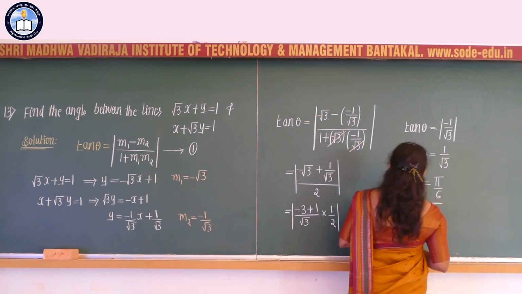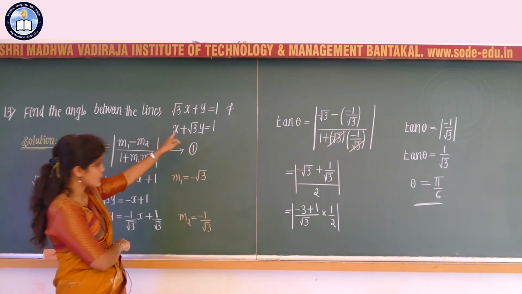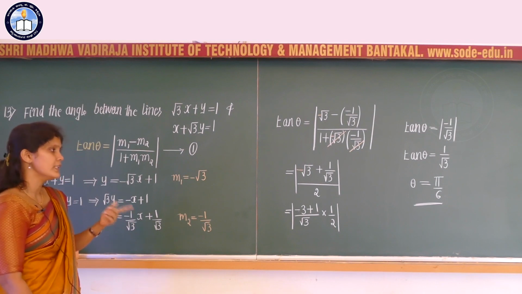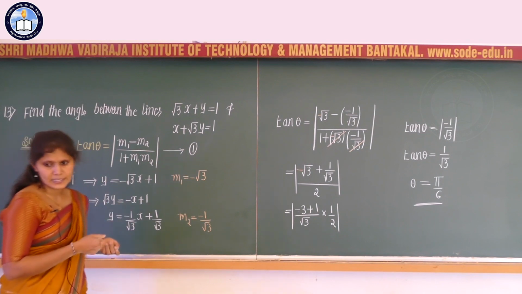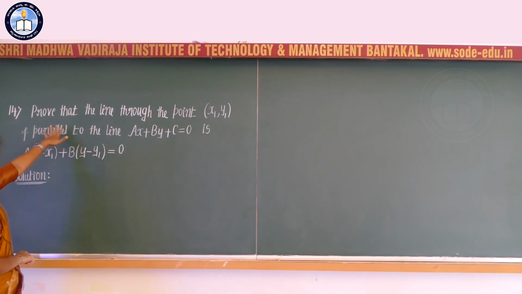So the angle between the two lines L1 and L2, that is root 3x plus y is equal to 1 and x plus root 3 into y is equal to 1, is nothing but theta is equal to pi divided by 6. Let us continue with respect to the next question.